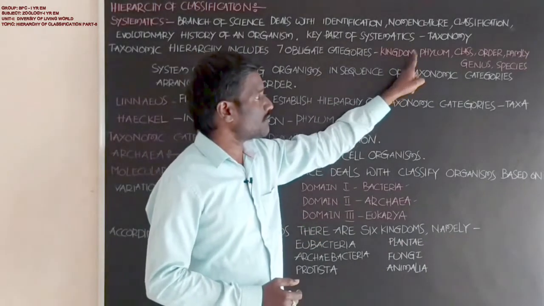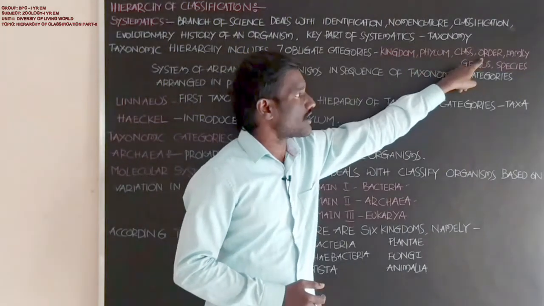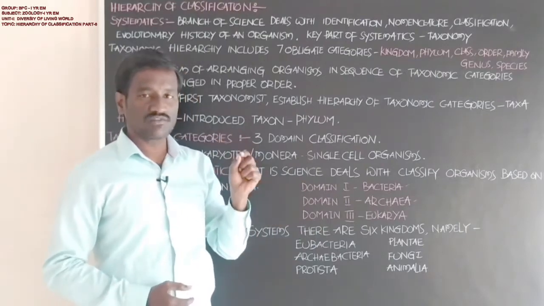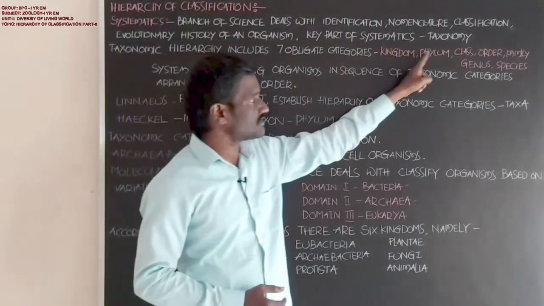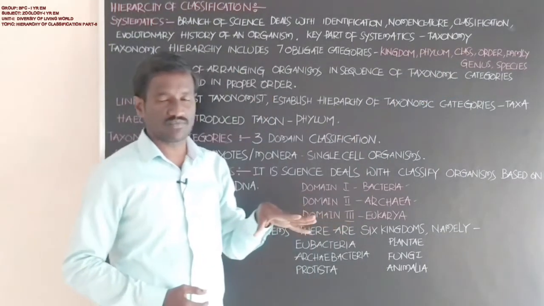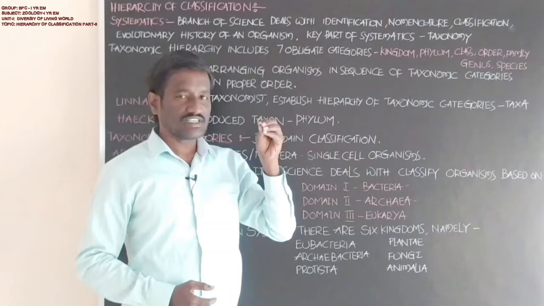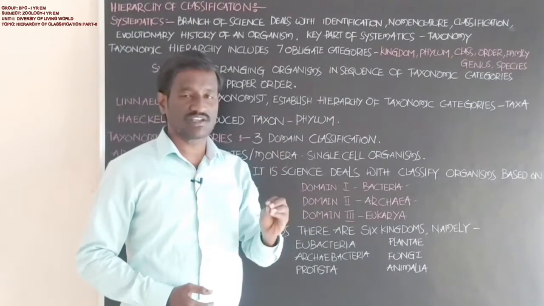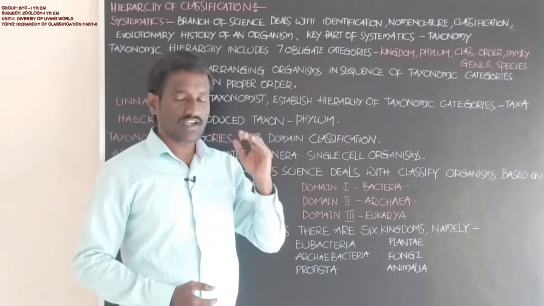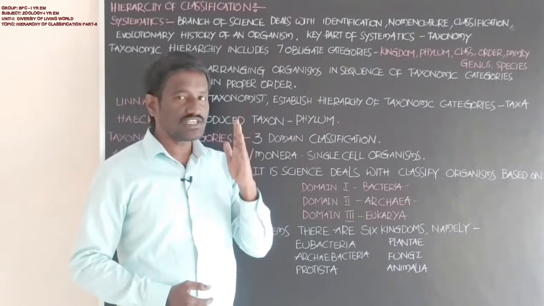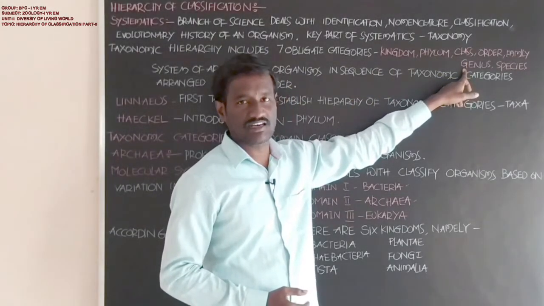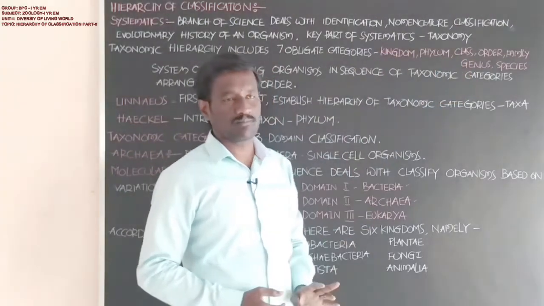These are kingdom, phylum, class, order, family, genus, species. Each organism in the animal kingdom has these 7 obligate categories in the hierarchy level of taxonomic classification.